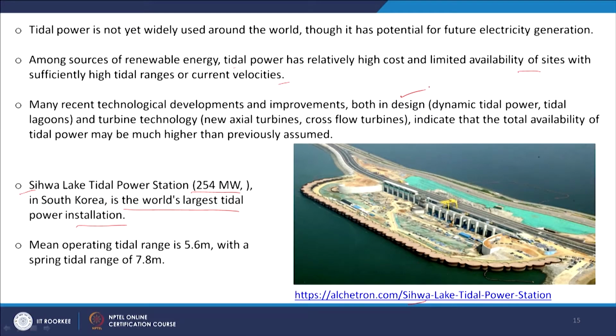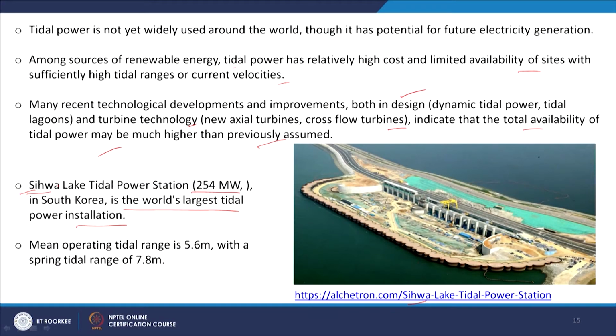But many technological developments and improvements, both in design, that is dynamic tidal power and tidal lagoons, and in turbine technology, such as new axial turbines and cross flow turbines, indicate that the total availability of tidal power may be much higher than previously assumed. The availability can be increased by improving the design of the turbine, or by improving the design of the water reserve, so that we can get sufficient height.